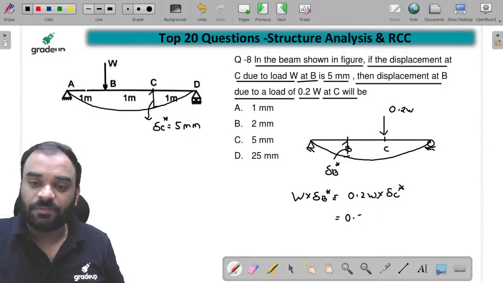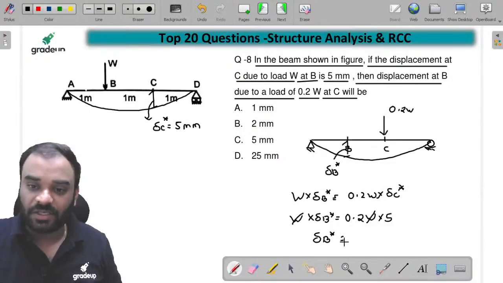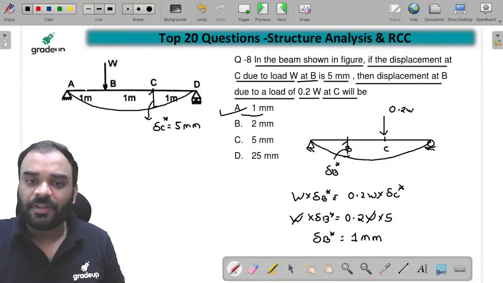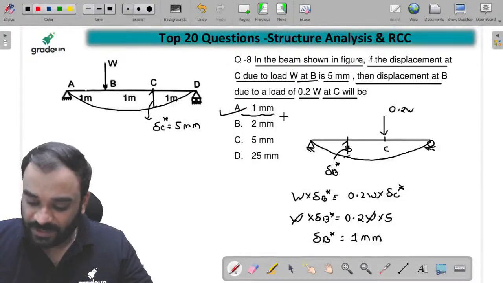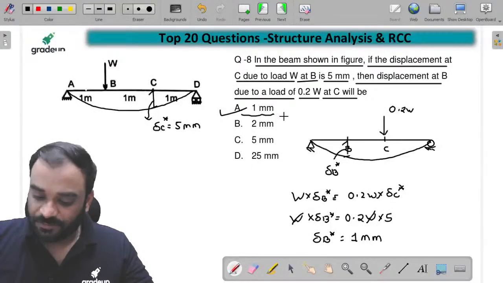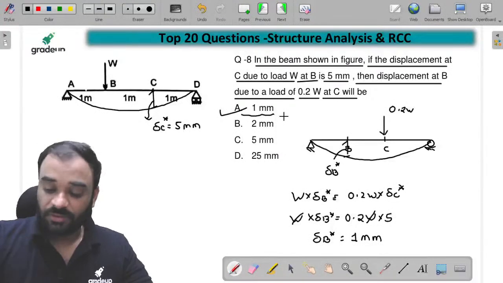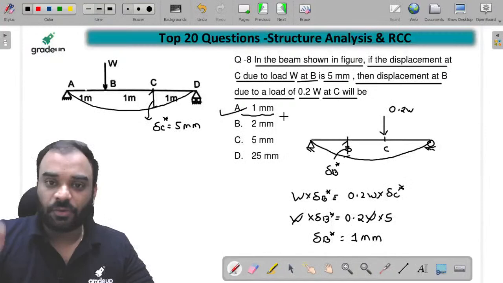So we know that guys, 0.2 W into how much? 5, and delta B star into W. Just cancel W to W, you will get the answer. Delta B star is equal to how much? It is 1 mm. कितना आ गया बच्चों? 1 mm. A is the correct answer. A सही हो गया? Very good आसिम. Very good. बहुत ही सिंपल क्वेश्चन था.